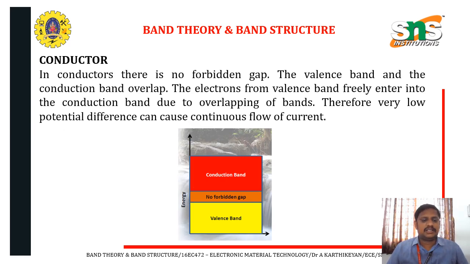In a conductor, there is no forbidden gap. The valence band and the conduction band overlap. So the electrons from the valence band move freely into the conduction band. Therefore, a very low potential difference between the two bands causes a continuous flow of current. This is the main important property of a conductor.